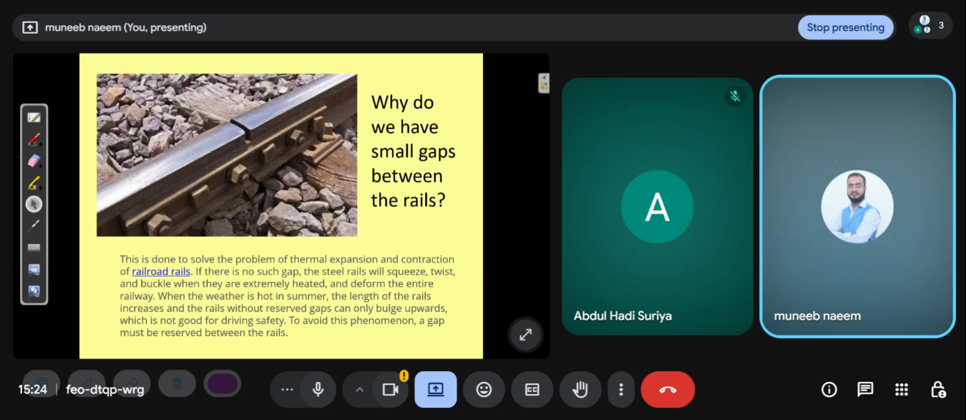You can see there is a gap between the rails. If the engineer doesn't give the gap, then what will happen? The track will be disordered or will break. That's why this is not safe for driving. So that's why the engineer left the gap between the track of the rails. Understand?